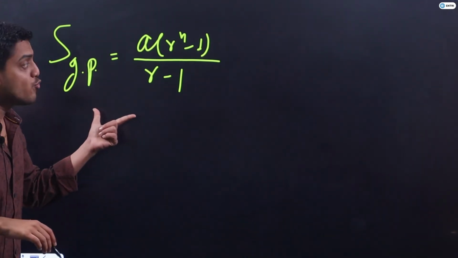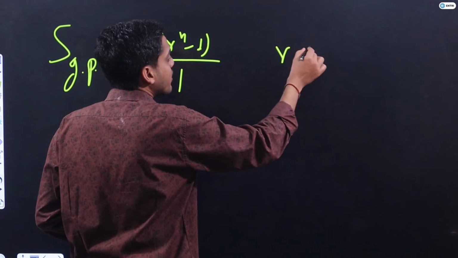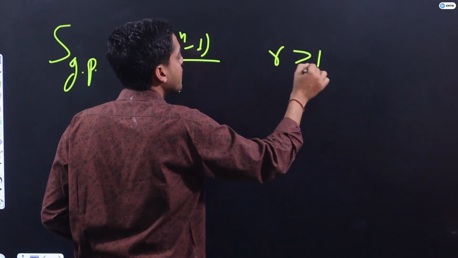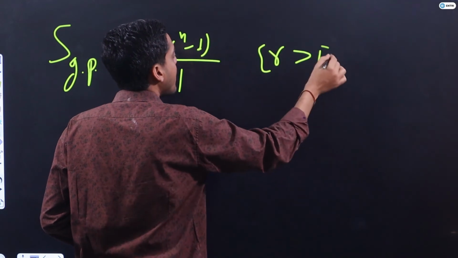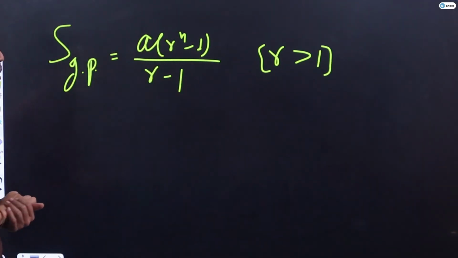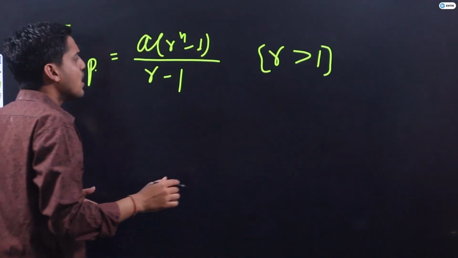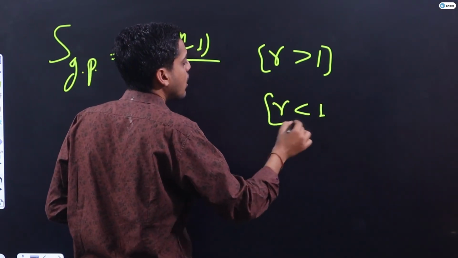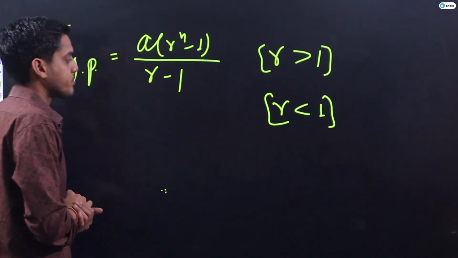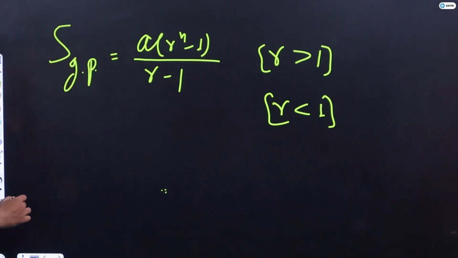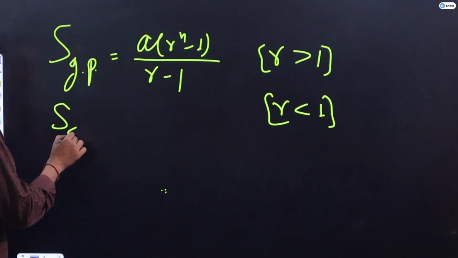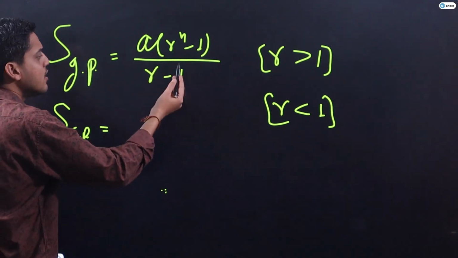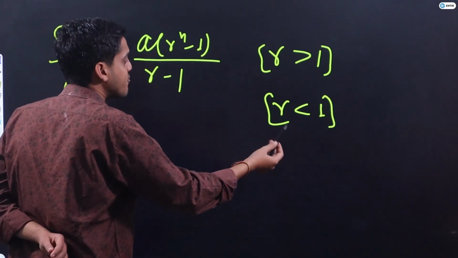This is when r is greater than 1. Then we will use this formula. But if r is less than 1, then which formula will we use? Then the sum of GP will be the same as this, but if r is less than 1, it means it will be negative.